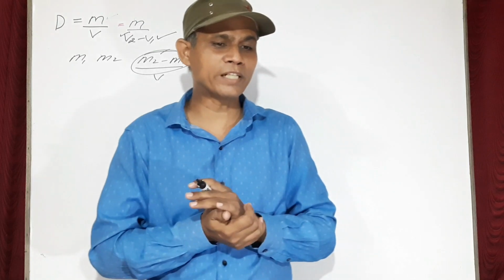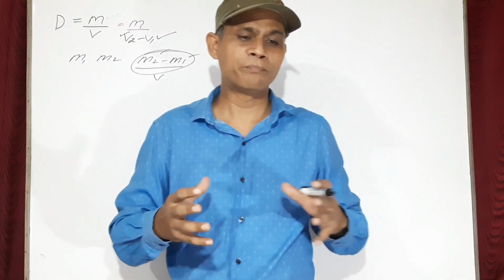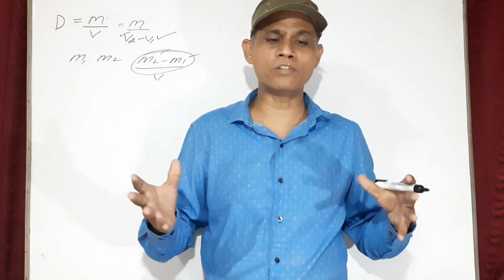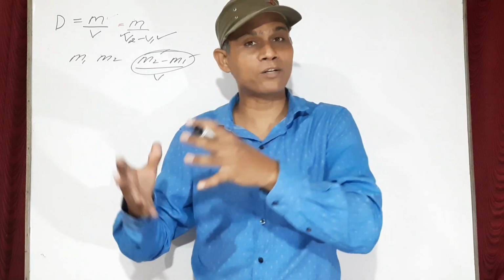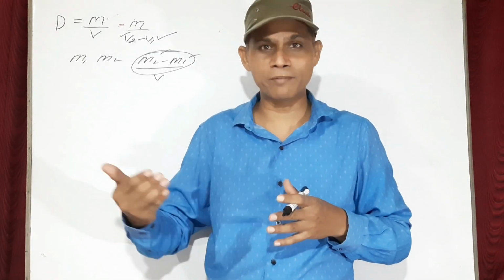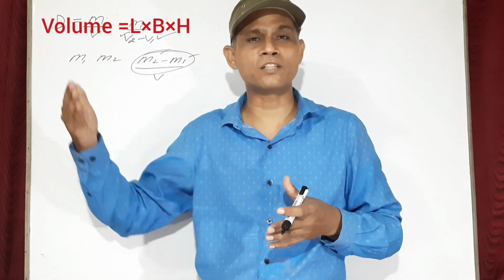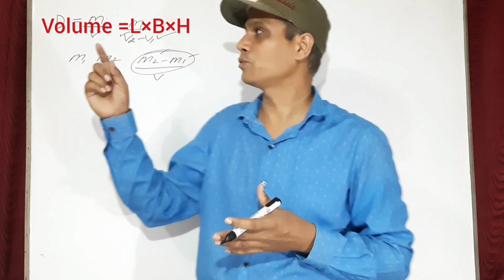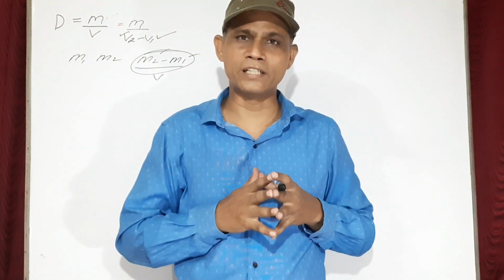Now question number 28 is, briefly explain as to how will you work out the density of a regular solid. You are having a regular solid. In case of a regular solid, you know mass can be calculated by using physical balance, and the volume can be calculated by using the formula length into breadth into height. You are having mass, you are having volume, just divide it and you will have the density.